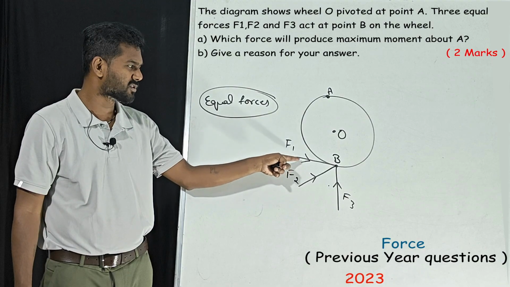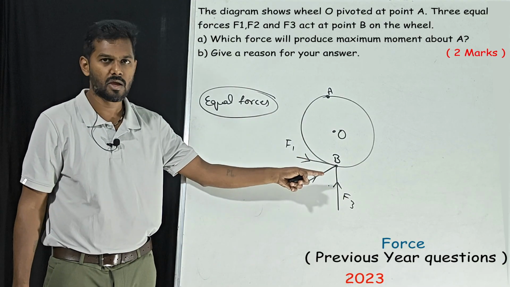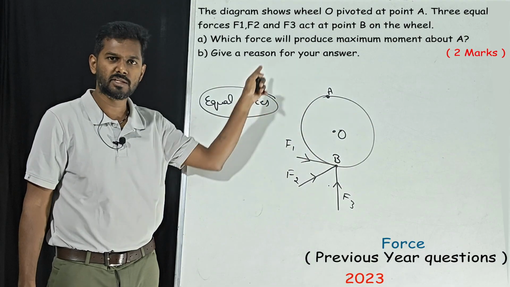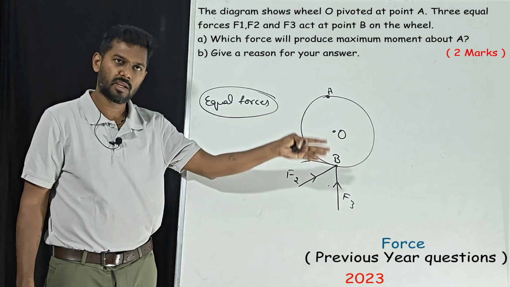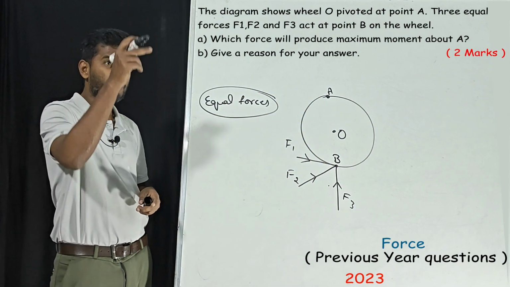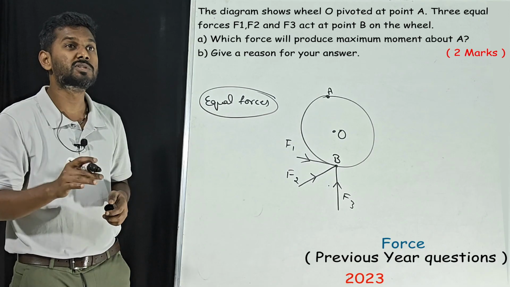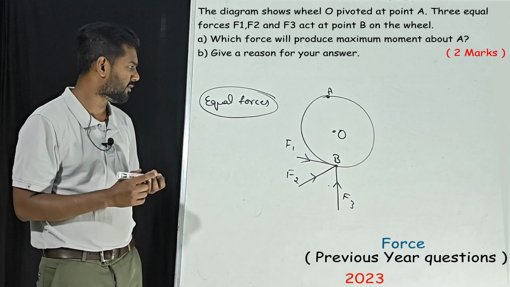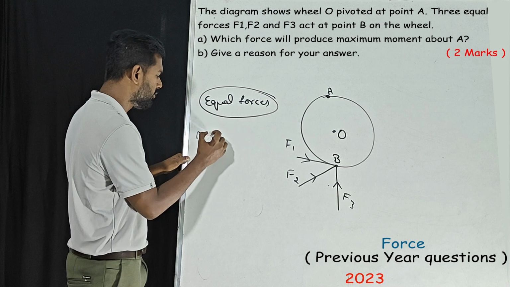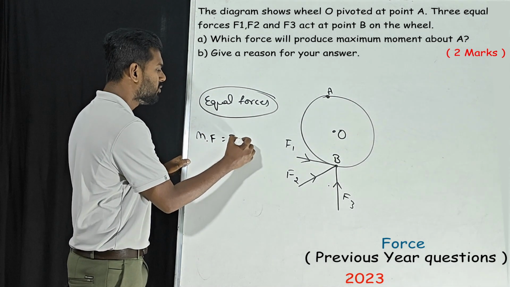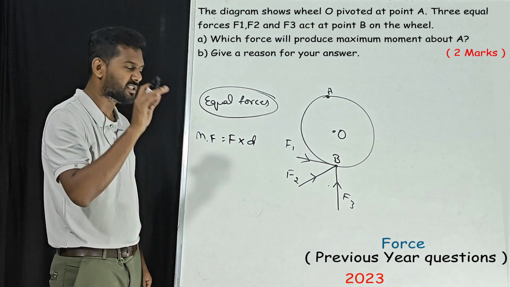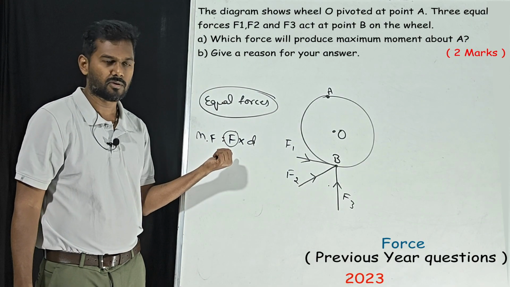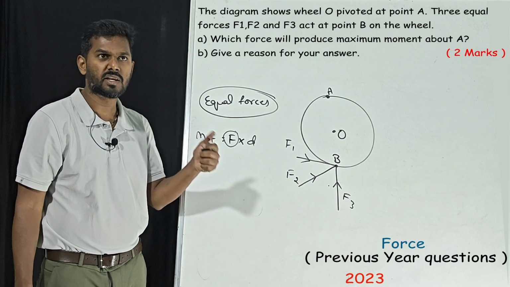If one force is applied, assume F1 is applied right now, it is going to rotate. If F2 is applied, again it is going to rotate. If F3 is applied, it will rotate. Now what is the question? Which force will produce the maximum moment of force? What do you mean by moment of force? Moment of force is equal to F into D. In the question it is clearly mentioned the forces are equal, all three forces are equal.